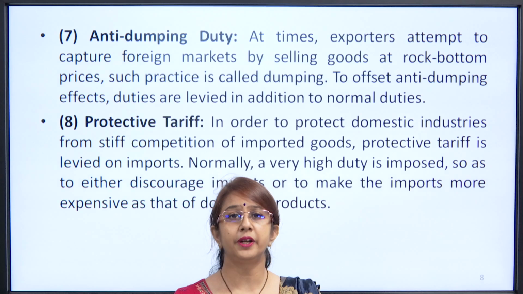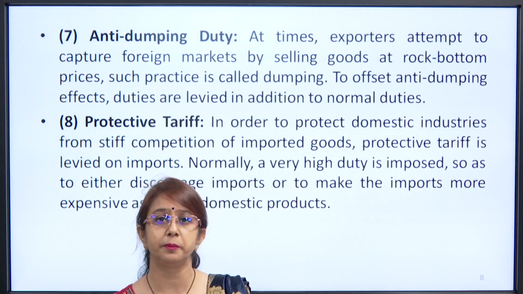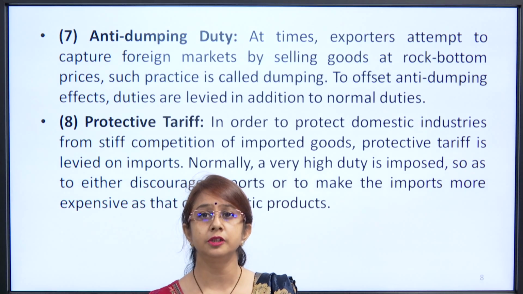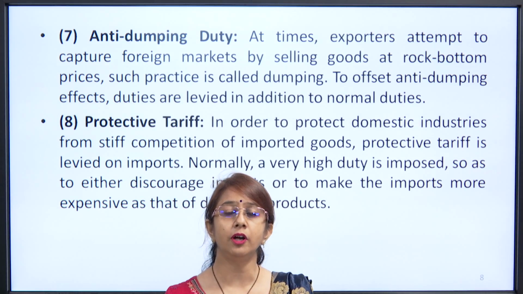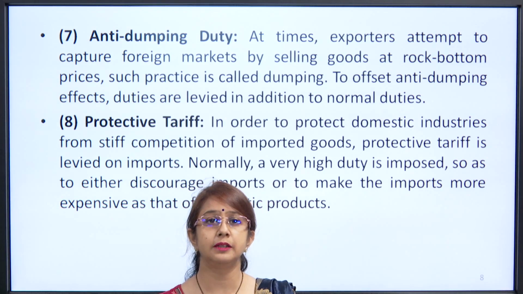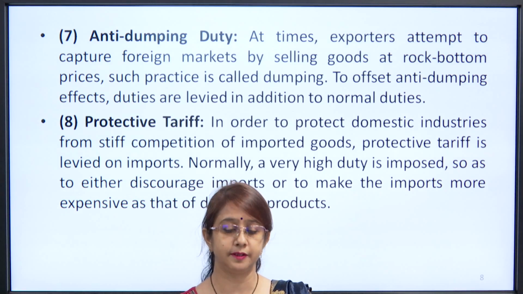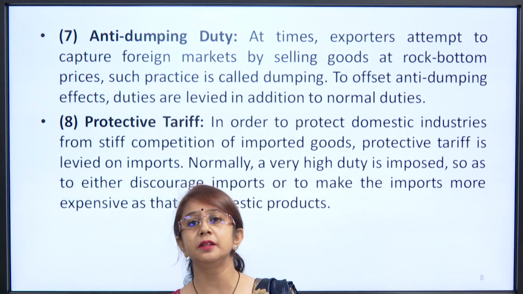Now, protective tariffs. In order to protect domestic industries facing stiff competition from imported goods, protective tariffs are levied on imports. Normally, a very high duty is imposed so as to either discourage imports or to make the imports more expensive, so that domestic products may prevail.